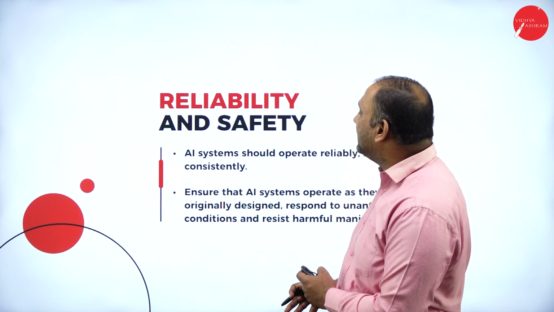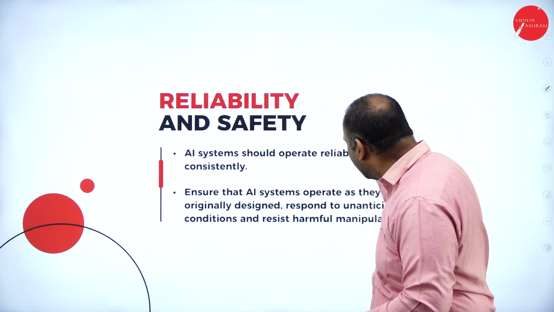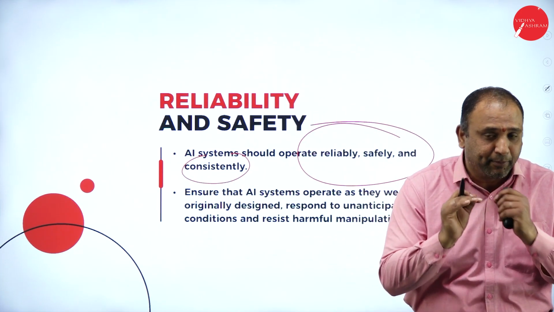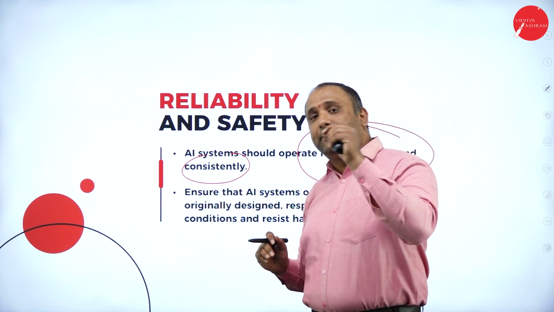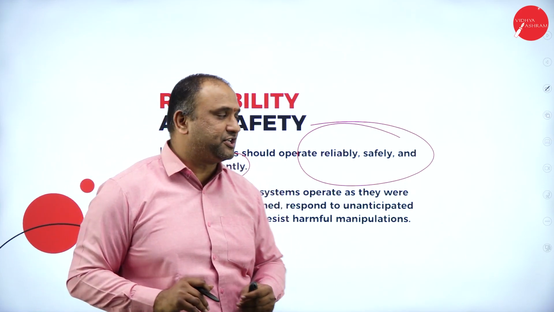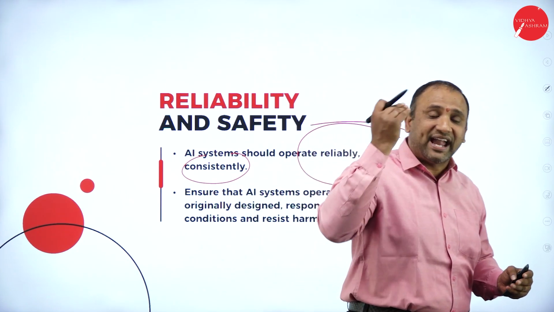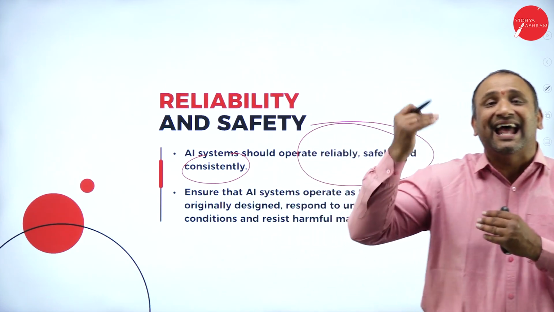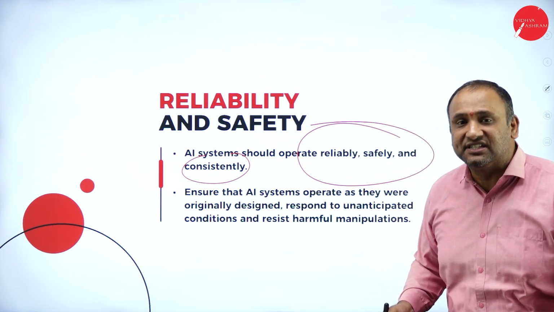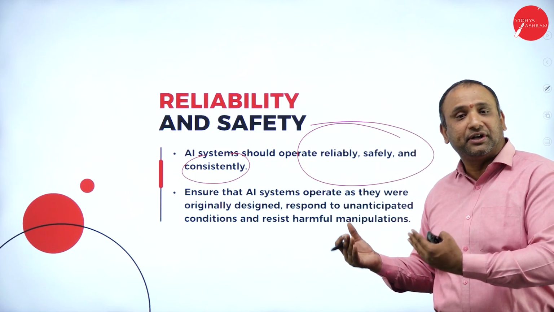Followed by reliability and safety. AI systems should operate reliably, safely and consistently. This is very, very important. Now, whenever you are deploying a system and trying to check the measurement of that system, it's very important that we see that that system maintains the consistency in and out. It cannot go on a way where it creates inconsistency. It creates a system which might be harmful to the nature and to the people.